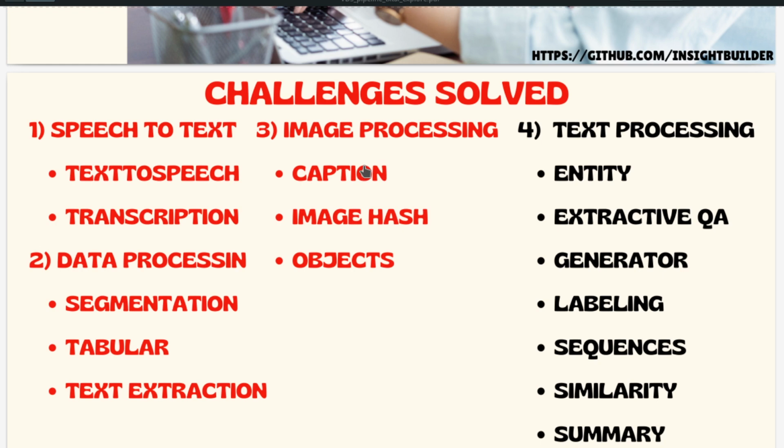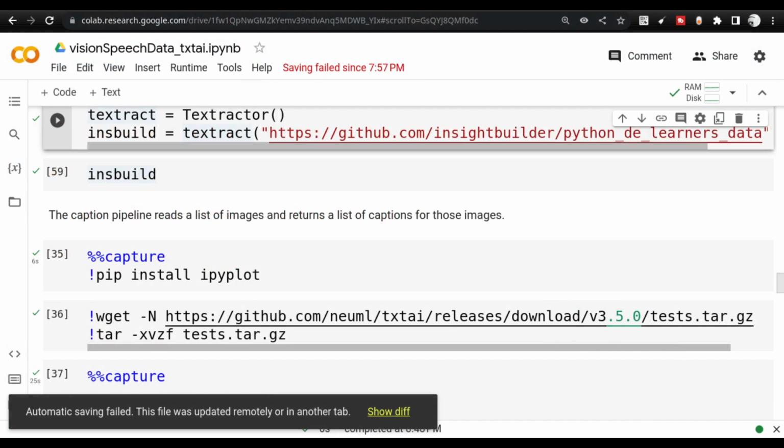So caption, what it does is it takes the image and returns a caption that describes the image. The second one, the image hash, creates a hash based on the data that is taken from the images. The third, the objects, it actually detects the object inside the image and returns it to us. So all these things are pretty intuitive to understand, but you will see how easy it is to implement. Let us go to the browser.